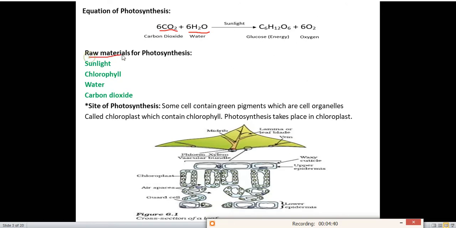Now we'll have a look at the raw materials needed for photosynthesis. What do those green plants need to make their food? These are the raw materials.